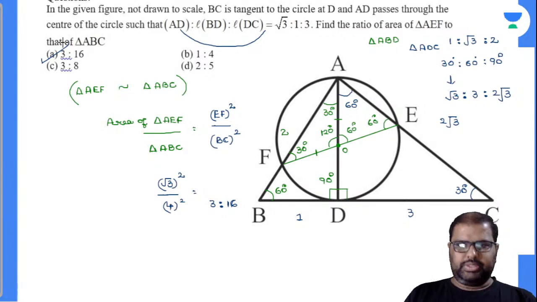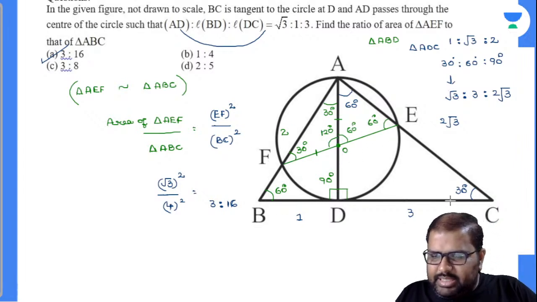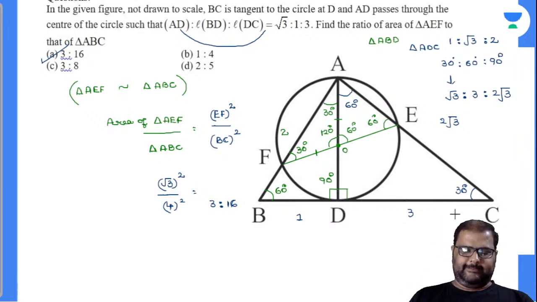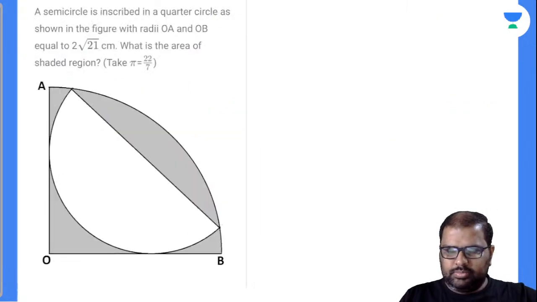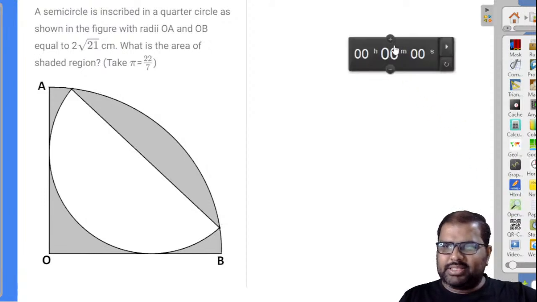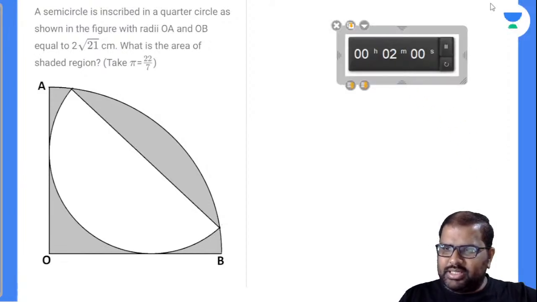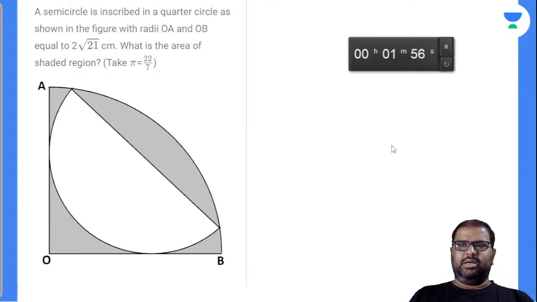No, it is A. 3 is to 16, right? EF base, BC base are proportionate bases. Similar triangles. Watch carefully, right? Yes. So this is a question which was asked in all the examinations. Even in a previous UPSC examination the same question was asked. A similar type of CAT question. Try this.